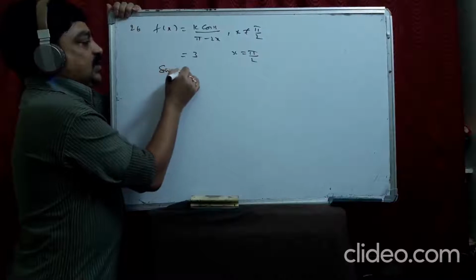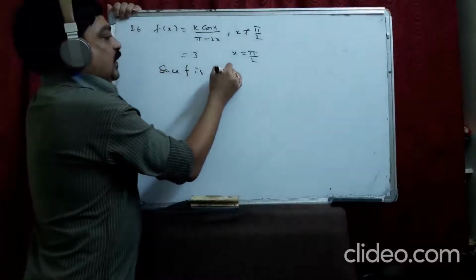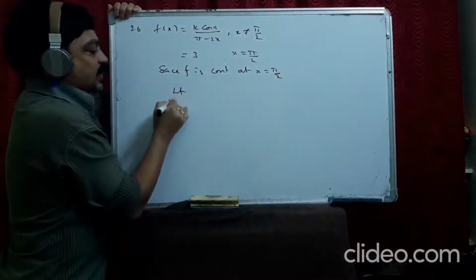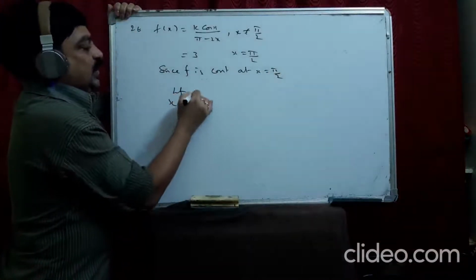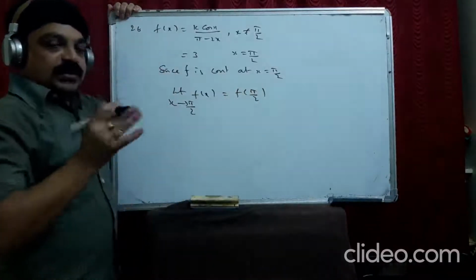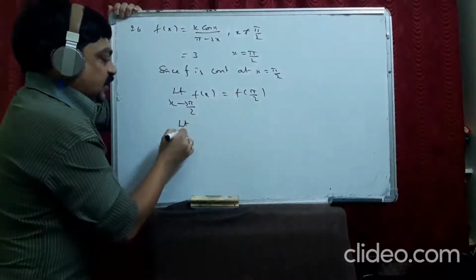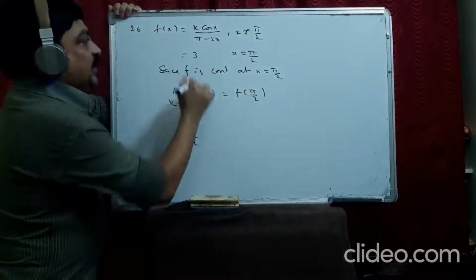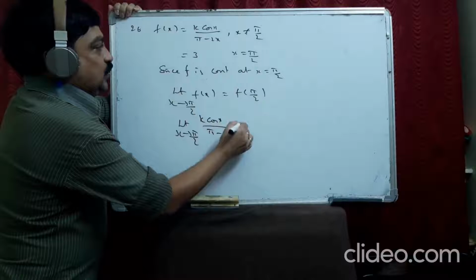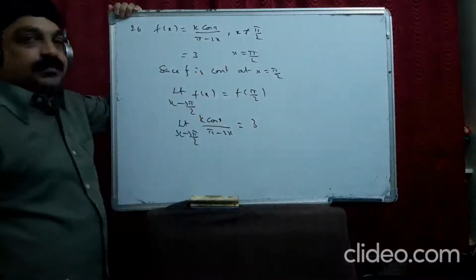Since f is continuous at x equal to pi by 2, limit x tends to pi by 2 f(x) is equal to f of pi by 2. This is the process actually. So limit x tends to pi by 2, f(x) I take k cos x by pi minus 2x, and f of pi by 2 is 3.